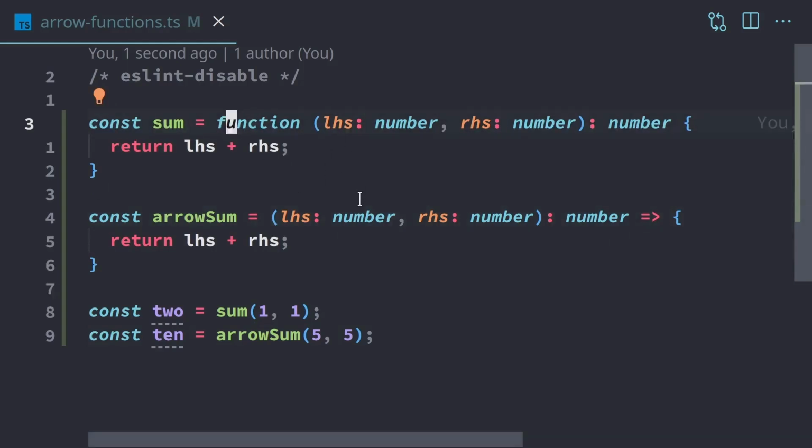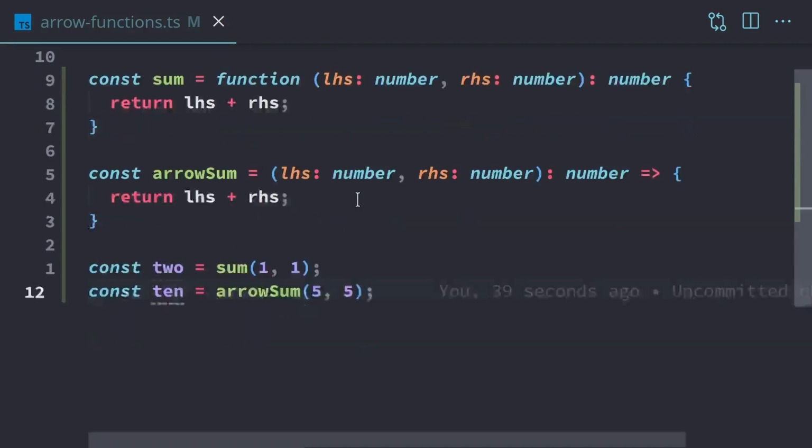Now, the reason why you'd want to do this at all is because sometimes you'll be writing a function and that function requires an additional function that's passed to it. And that's where function expressions can start coming in handy. It's not required that you use a function expression. You can just use a regular function as well. But it's common to use function expressions for this. So we'll go down here.